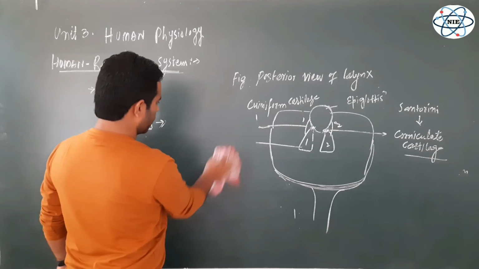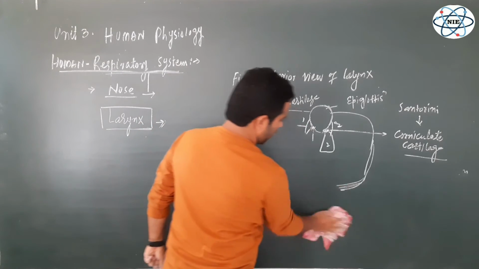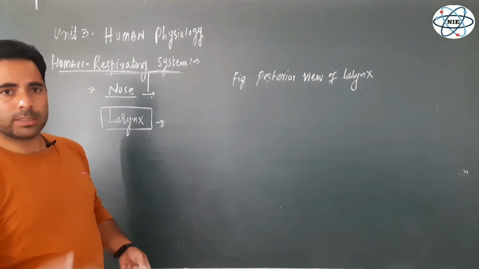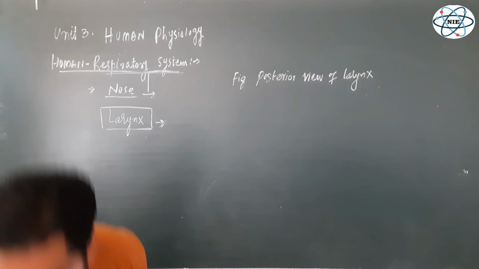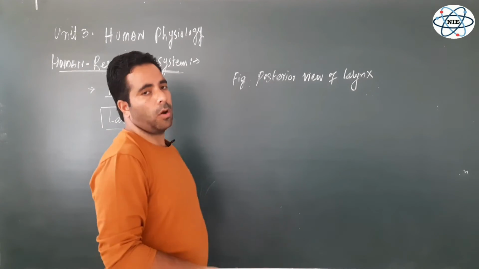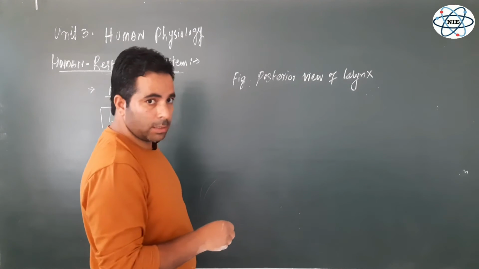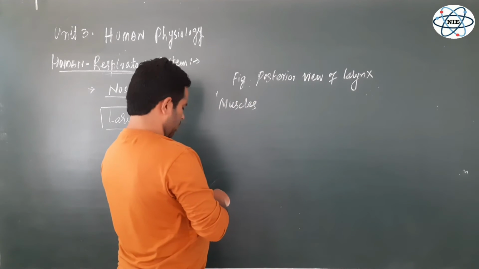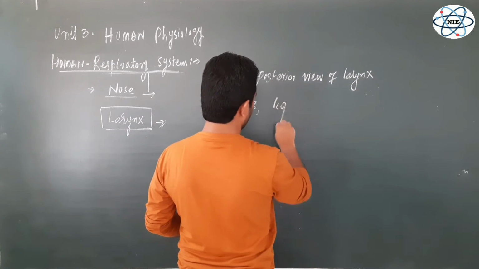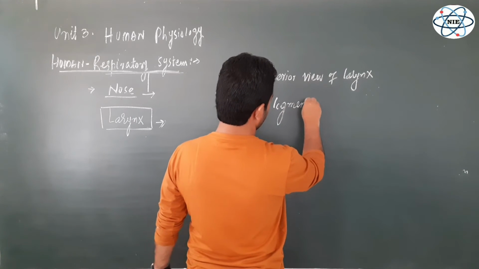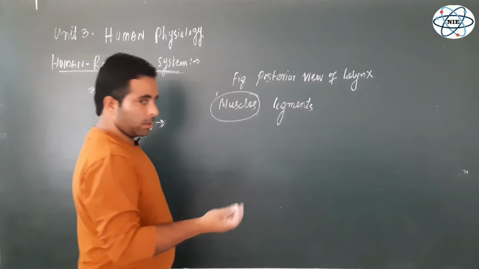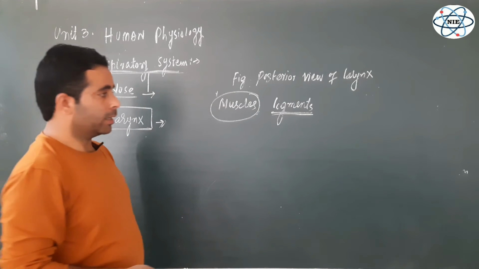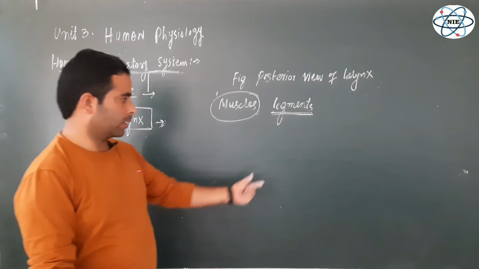Now these different cartilages of this box called voice box or larynx are linked by means of ligaments and by means of muscles. There are 2 things associated with the cartilages of the larynx, that is, the laryngeal muscles and the ligaments. So how are these different structures of the larynx assembled? Because of these 2 things: the muscles, and the ligaments, which are the connections between 2 cartilages, as I have shown the connection between the thyroid cartilage and the cricoid cartilage.